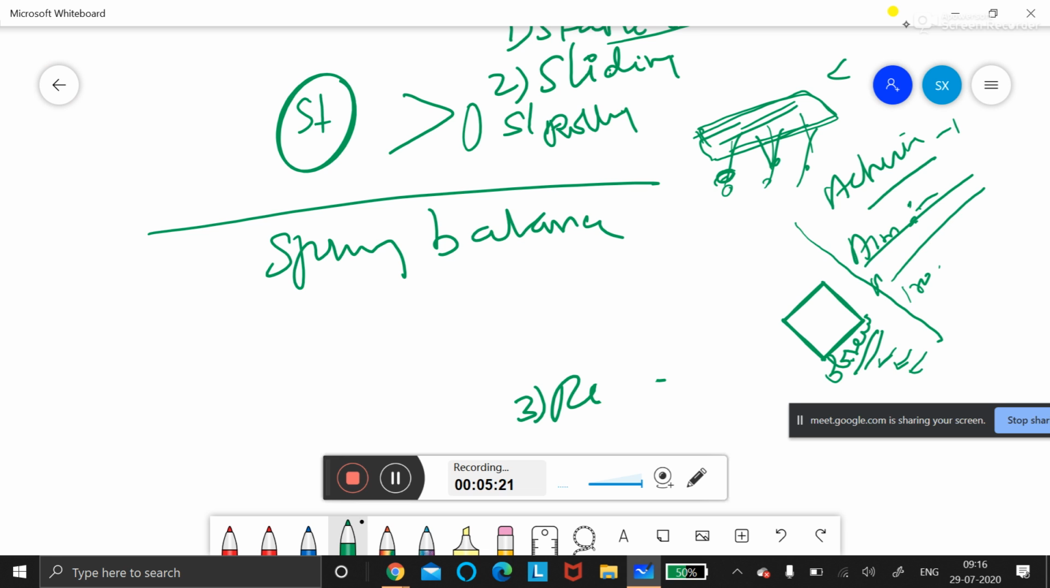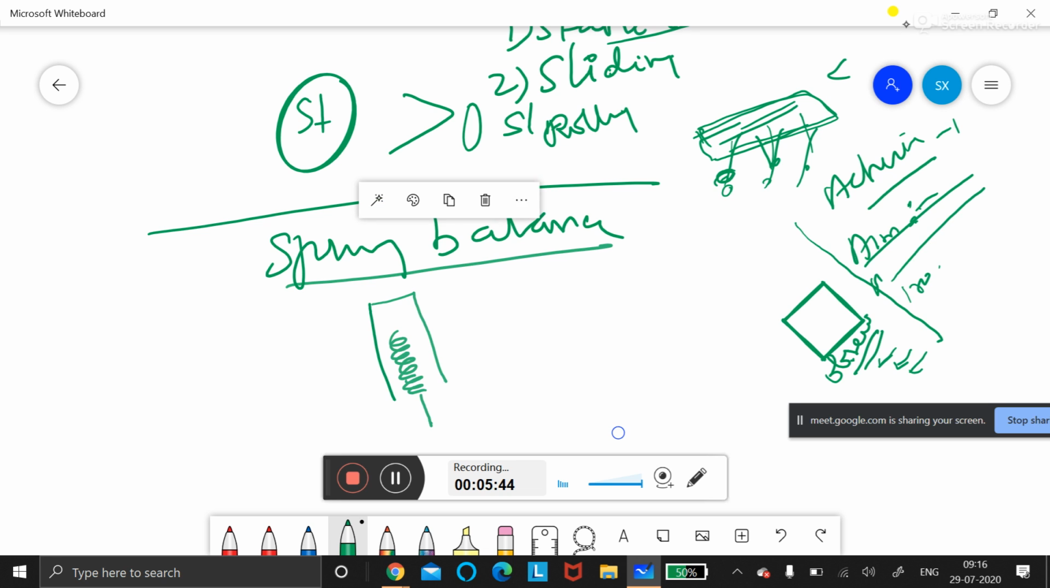Spring balance is what we always go for in our physics lab. I'll show you once we go to the school, but I don't know when we are going. What is this spring balance? It is made up of a coiled spring. There will be one like this. There will be a spring. Did you see a spring balance in the lab anytime? Yes, it is made up of a coiled spring, children.